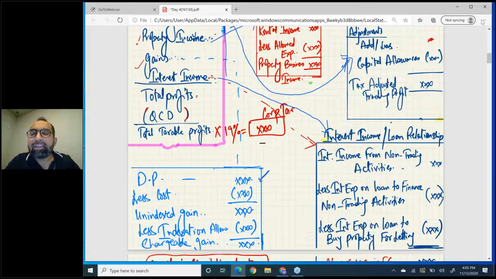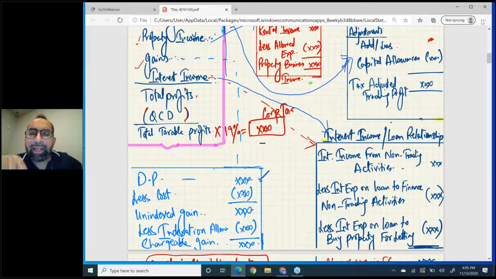Number one, interest income from non-trading activities. Normally for companies, and for our F6 course, interest income is always non-trading. It may be trading only for a bank, but we never get a bank question in our course. So interest income is normally from non-trading activities.